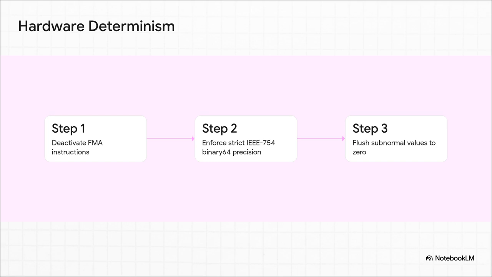Step 1 is the unconditional deactivation of FMA, or Fused Multiply Add, instructions. Think of this like a super rigid factory assembly line that absolutely refuses to cut corners on rounding. It forces multiplication and addition to be strictly sequenced so that no platform-specific compiler drift can sneak in. Step 2 is the draconian enforcement of strict IEEE 754 binary 64 double precision. And step 3? It just flushes any tiny subnormal values right back to a sign preserved 0. This completely walls off those pesky division by 0 singularities that would otherwise just crash or corrupt the whole simulation.